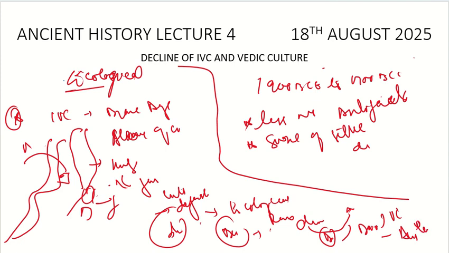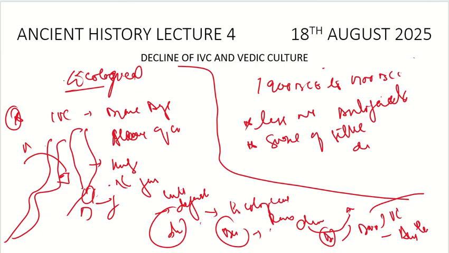So definitely there was intermingling of these two societies. First they would have migrated, and then when the Aryans came in, there would have been intermingling and intermarriages, and the people evolved from that.